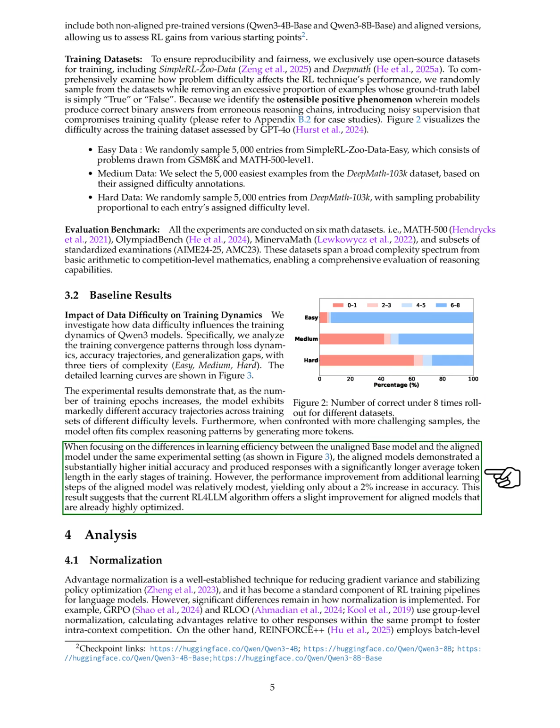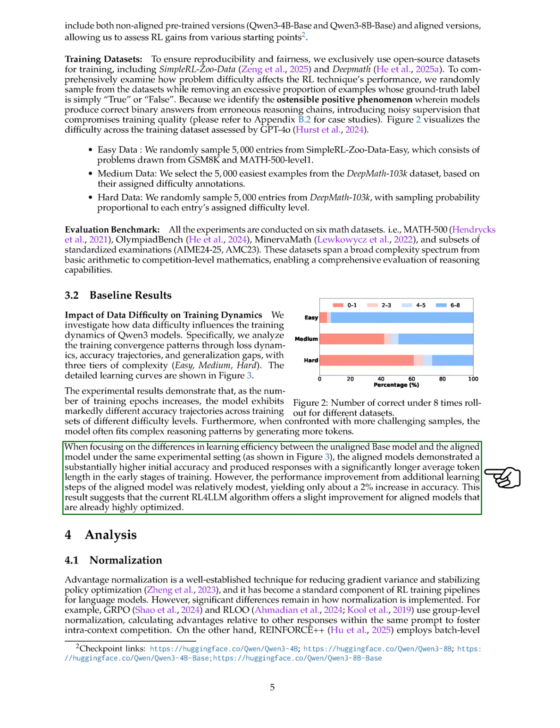Comparing the unaligned base model and the aligned model under the same conditions, we find that aligned models start with significantly higher accuracy and produce longer responses early in training. However, the performance gain from additional training steps for the aligned model is modest, with only about a 54-point increase in accuracy, indicating that the current RL4LLM algorithm provides slight improvements for already optimized aligned models.